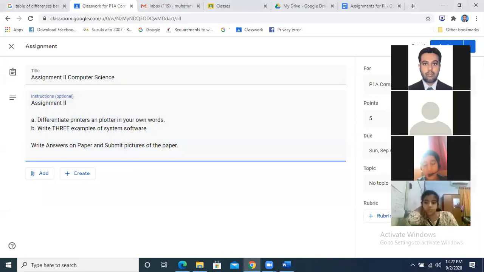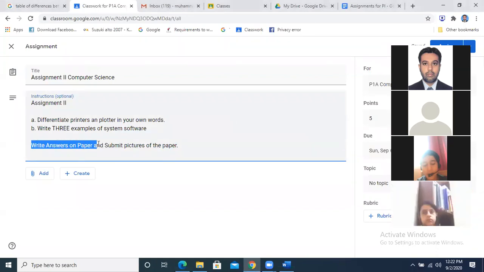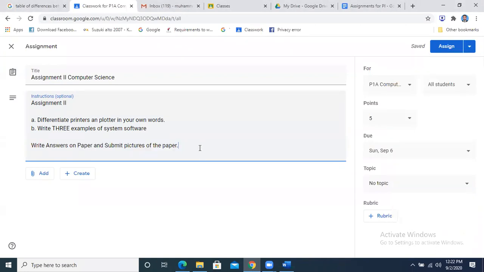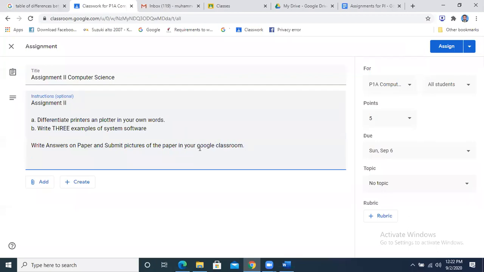Now, how are you going to give the answer? You will write the answer on paper and submit pictures of the paper in your Google Classroom. Google Classroom में ही picture submit करेंगे. Take care of the due date. अब कैसे करेंगे? This is a question I am going to explain to you. Take care of the due date. अब पिछली बार भी some students were saying that they were not able to attempt.